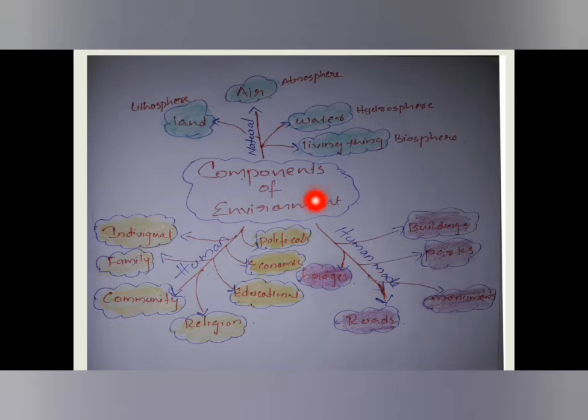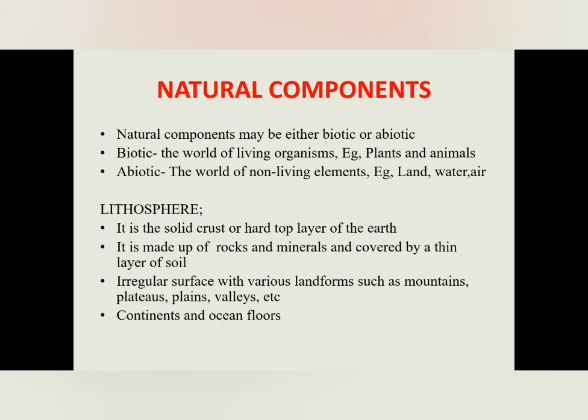Then the next component is human made component. It includes buildings, parks, bridges, roads, etc. Then human component include individual, then family, then many families together constitute a community, then educational, then political, economic factors, religion, etc. So first we can look at natural components. These natural components may be either biotic or abiotic.